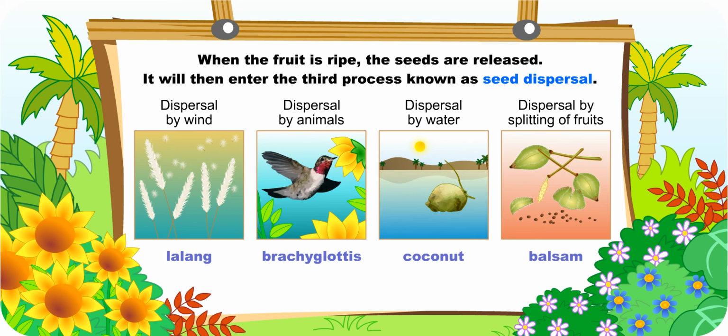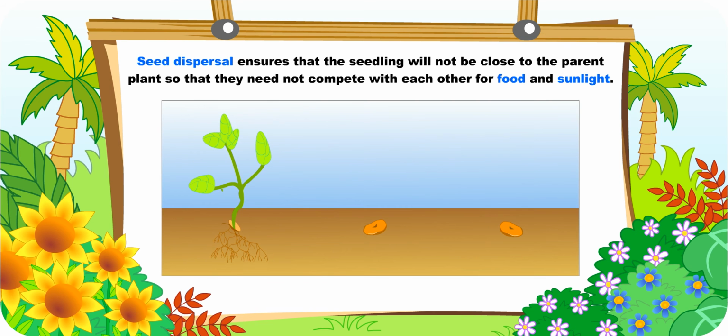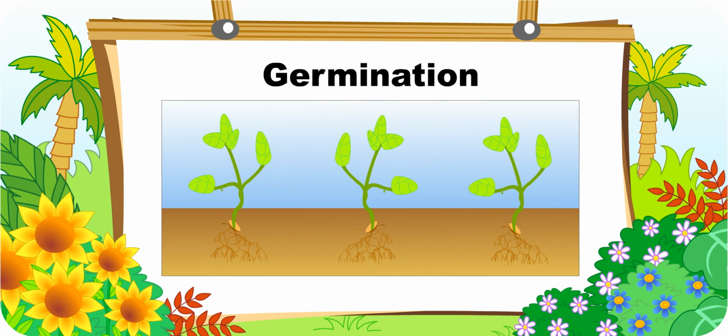Is seed dispersal important? It is. This ensures that the seedling will not be too close to the parent plant so that they need not compete with each other for food and sunlight. Once the seeds are dispersed, they will grow into new plants? Yes, this is the last process known as germination. But this will only take place if the conditions are suitable.